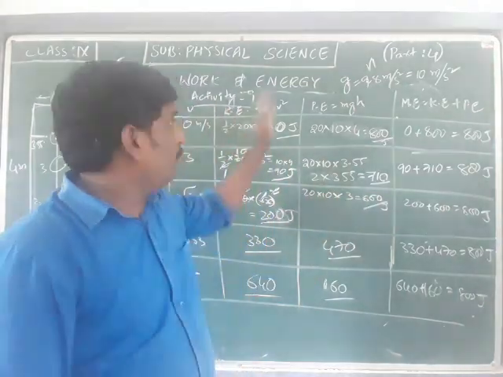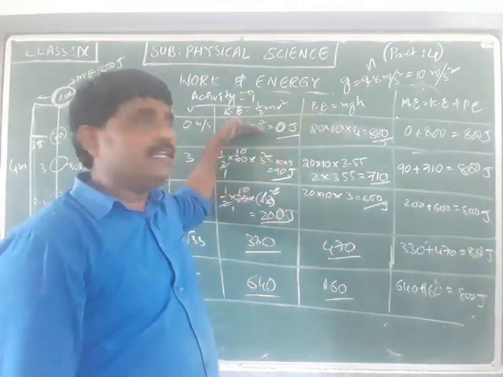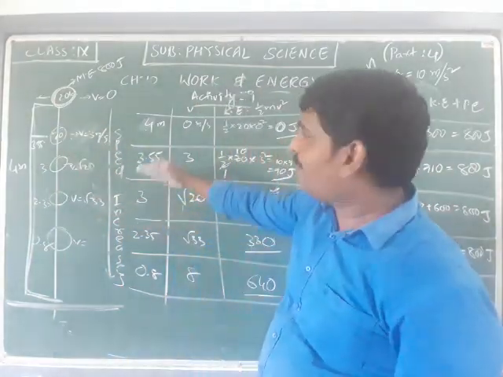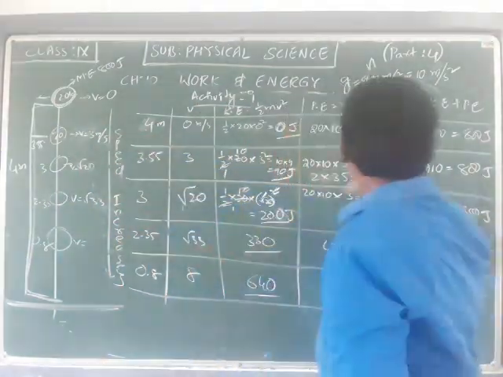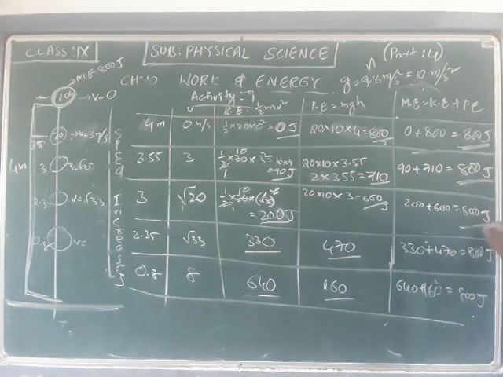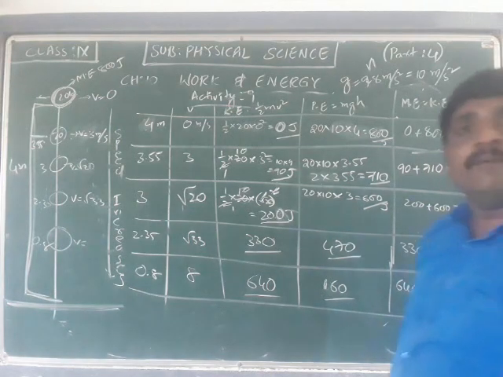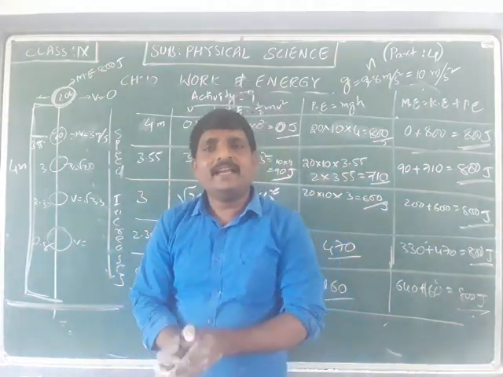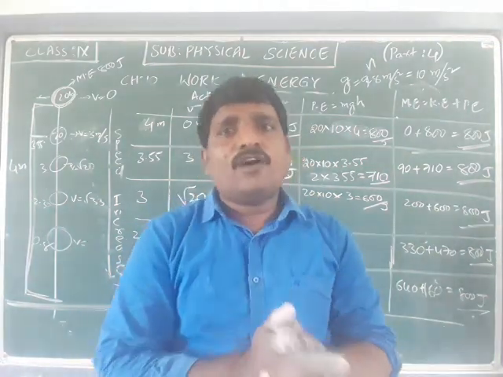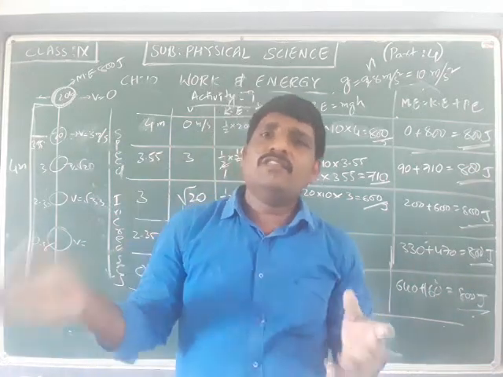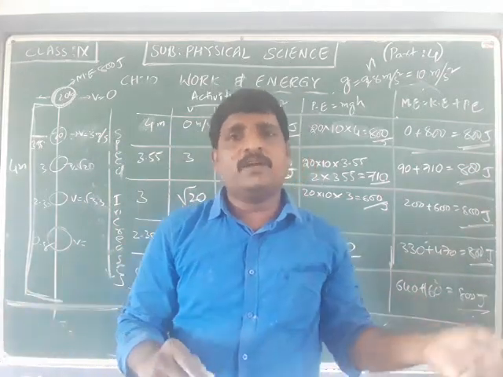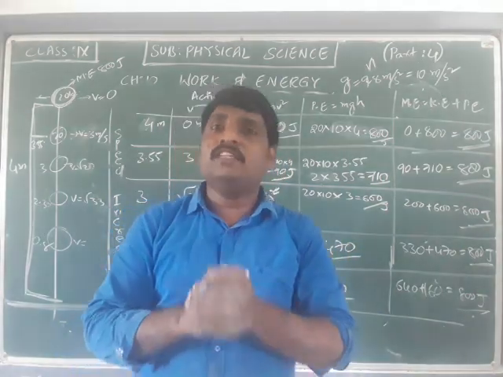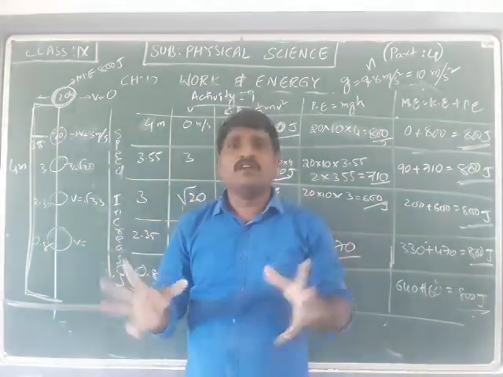Potential energy decreases and kinetic energy increases, but if you take the sum, the mechanical energy of the ball at different places is conserved. This is 800, 800, 800, 800, 800. It is the same, that is conserved. So from this discussion we can say that as per the law of conservation of energy, even though there is a change in the kinetic energy value and potential energy value, the mechanical energy at different instances will be conserved.